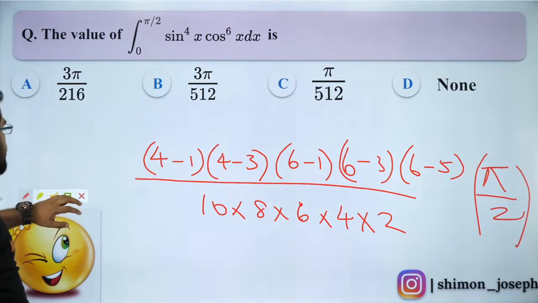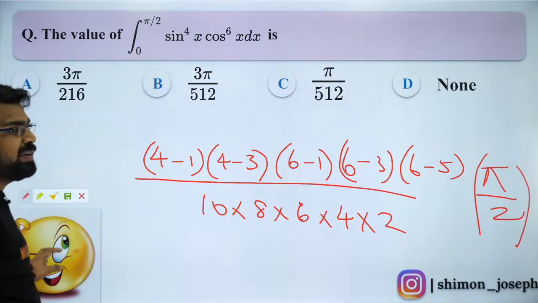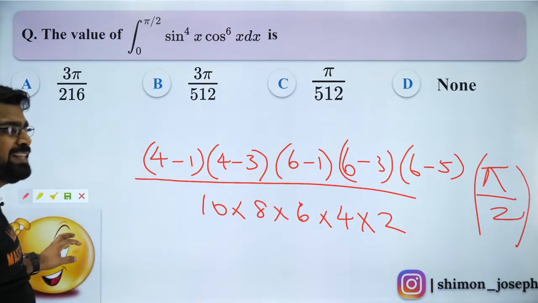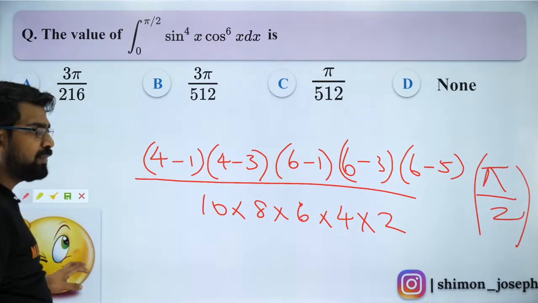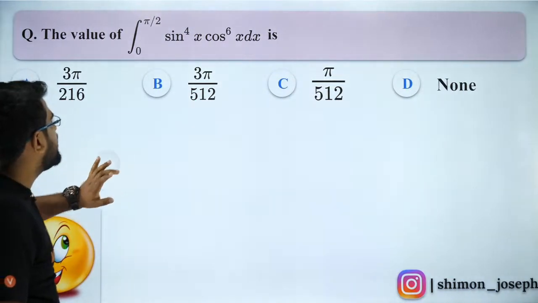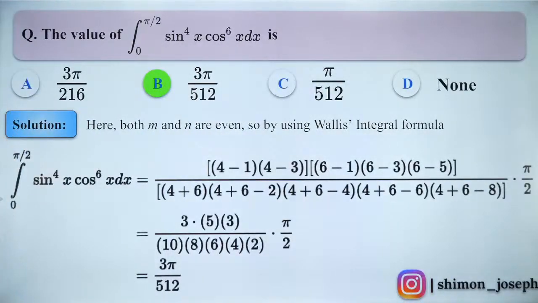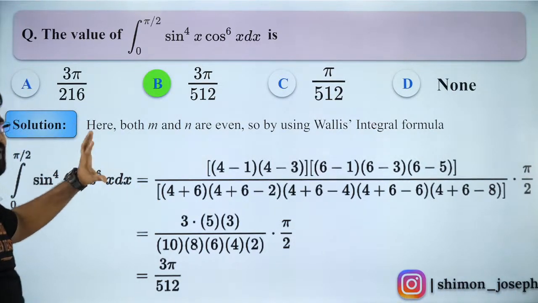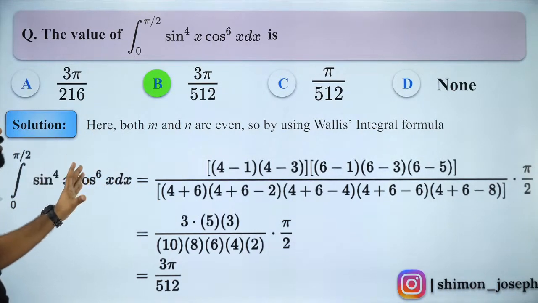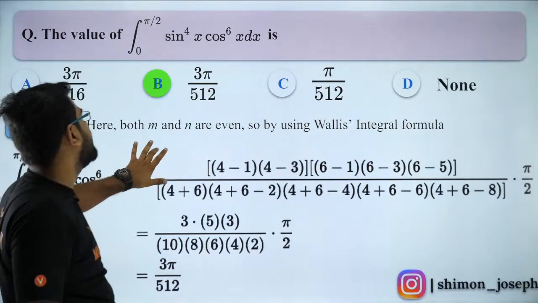Okay, that's about it. So the answer comes out to be what? Is it option A, B, C or D? Sendil is saying B. So let's check it. Sendil, you are absolutely right, man. Very, very good job. So exactly what I wrote. So this is a very nice formula, very easy to use, and it gives you marks immediately.